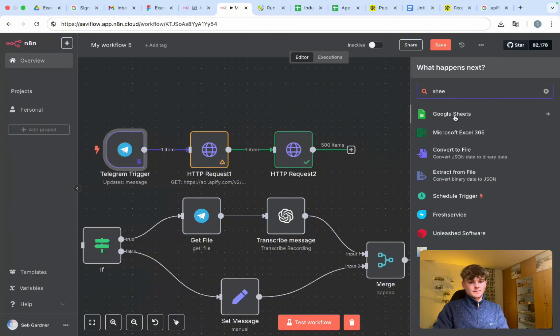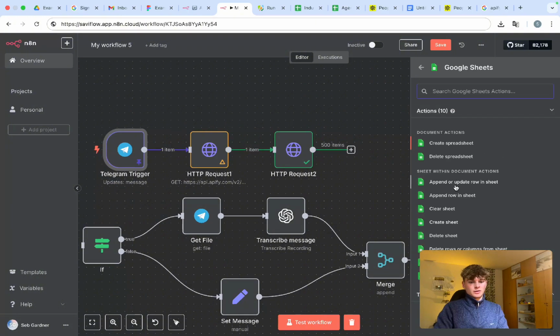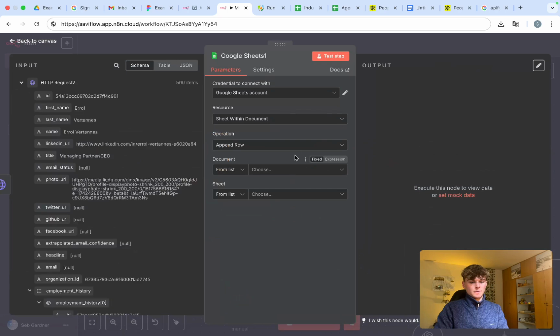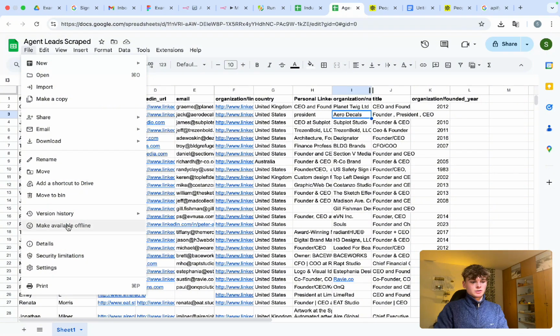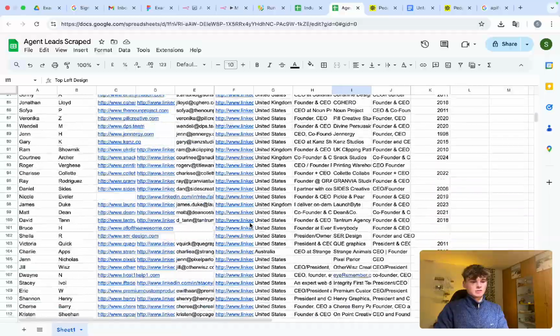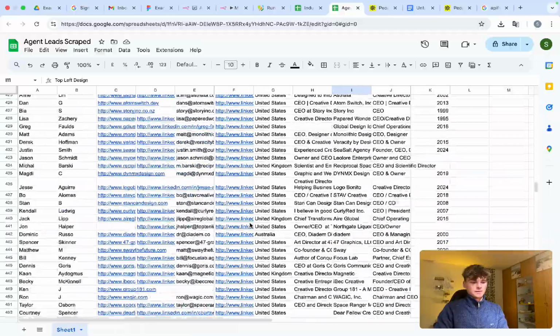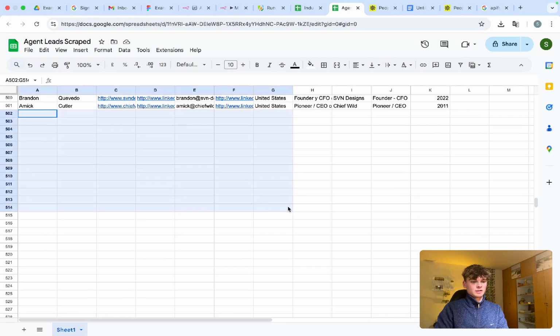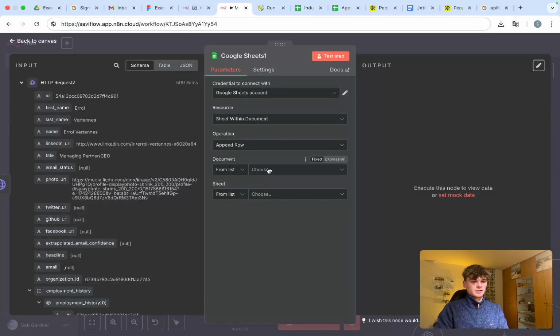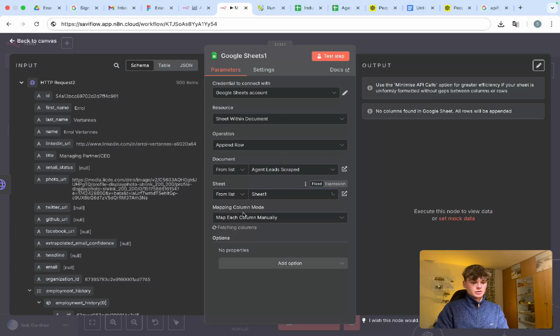add a Google Sheets node and append a row in the Google Sheet. And then I'm going to duplicate this Google Sheet. Actually, I should be able to put it directly into this Google Sheet. So if we go to the bottom, to 500 here, we should see data be populated within here. So if we go back into here, I search an agent, agent lead scraped, sheet 1,